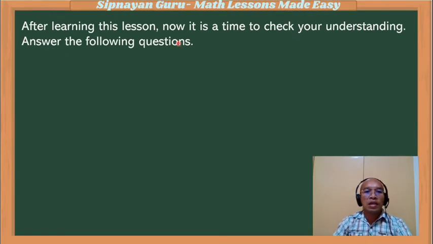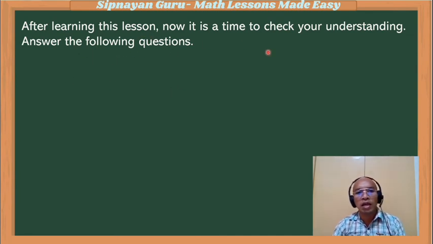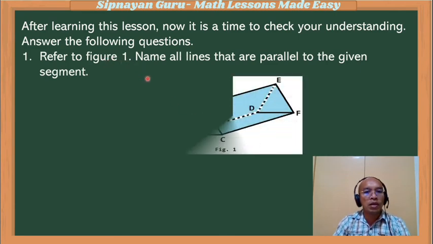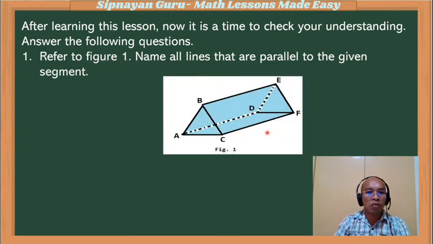Now, after learning this lesson, it's time for us to check whether you understand our lesson or not. You're going to answer the following questions, and you can write your answers in the comment section below. Refer to figure 1. This is our figure 1. Name all lines that are parallel to the given segment: segment AC, CF, segment DE, segment EB.